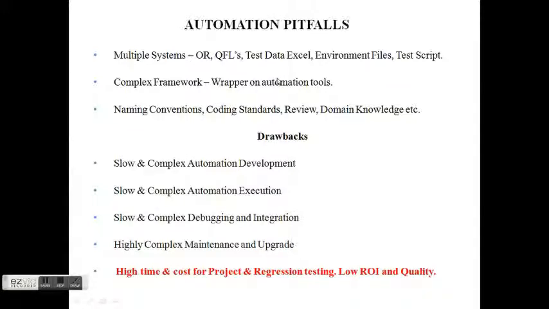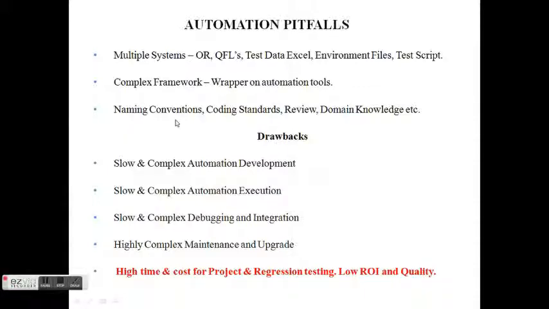First of all, the automation tool itself is giving us the space to automate test cases, but what we do is we go ahead and write wrapper frameworks on top of it, which makes the already existing multiple systems more complex by creating a layer above them. Now we have to work on two layers. One is the automation framework and the other is the automation tool systems which we are using.